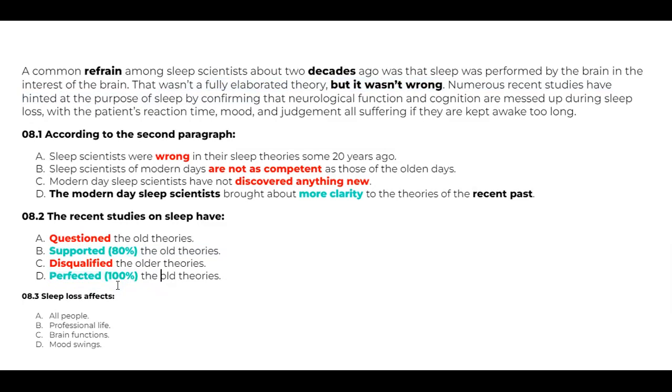How many of you thought D as the right one? Will you please raise your hands? D. Yeah, probably everybody thought B as the right answer. No, 12 out of 36 of you thought D, perfected, as the right answer. Anyway, that is the end of this reading and listening class. We are proceeding to the writing class right now.